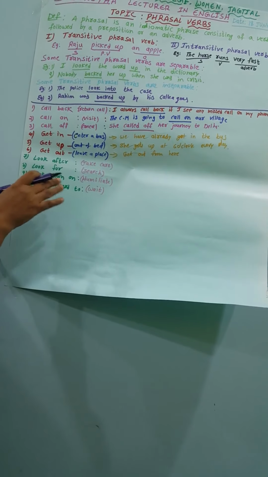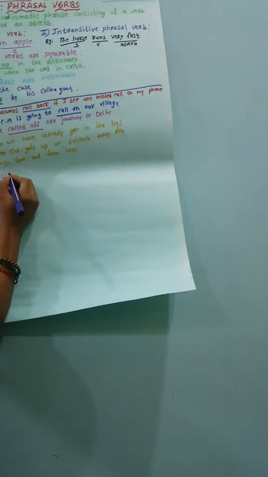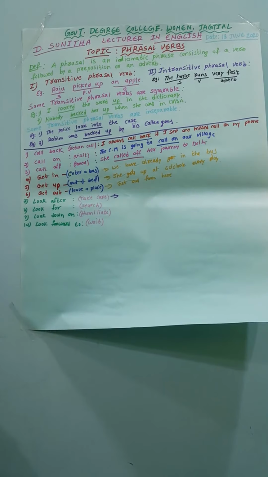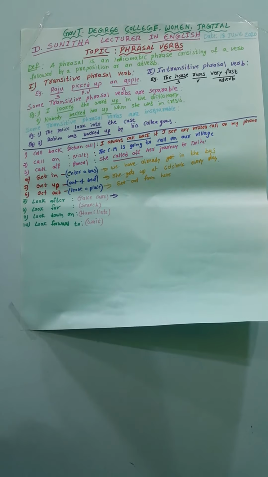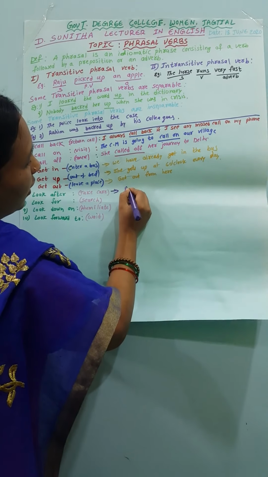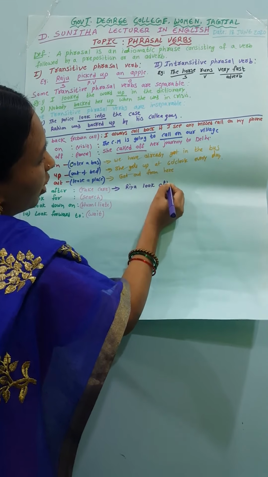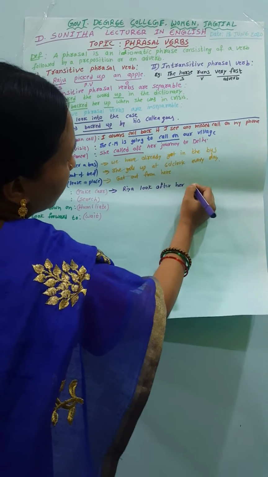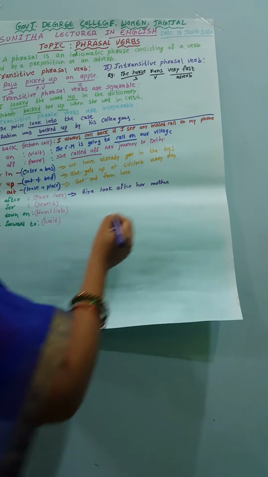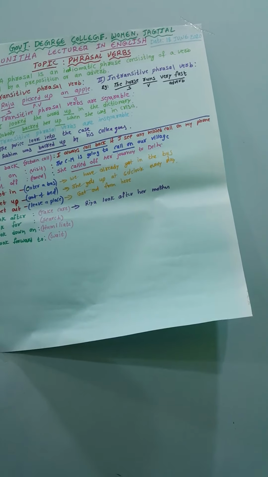First of all, we can see the example of look after. The meaning of look after is take care. See the example sentence here: Ria looks after her mother.